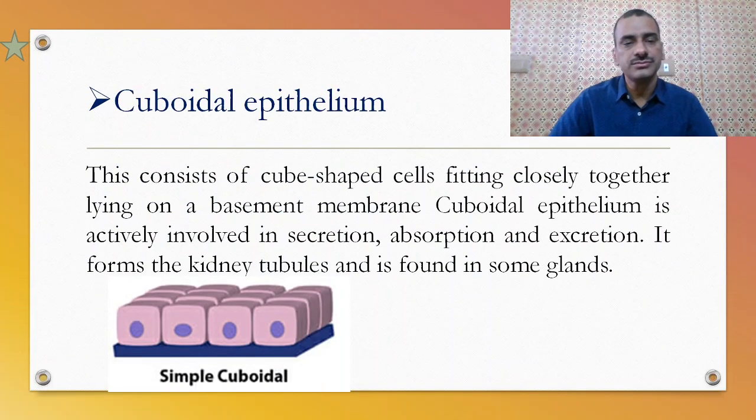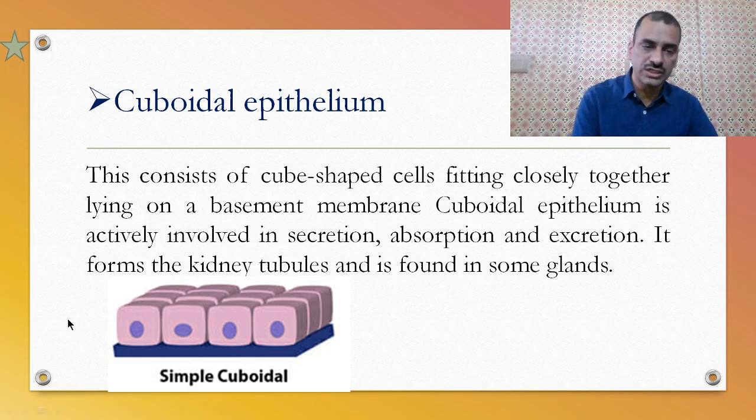Second is cuboidal epithelium. As the name suggests, cube. So here the cells are like cubes. This consists of cube-shaped cells fitting closely together and lying on the basement membrane. So this is the basement membrane and the cells are lying there. This cuboidal epithelium is actively involved in secretion, absorption and excretion. It forms the kidney tubules and is found in some glands.